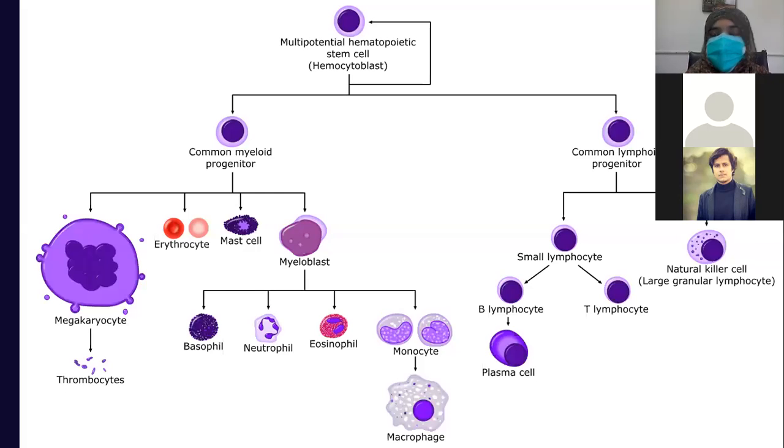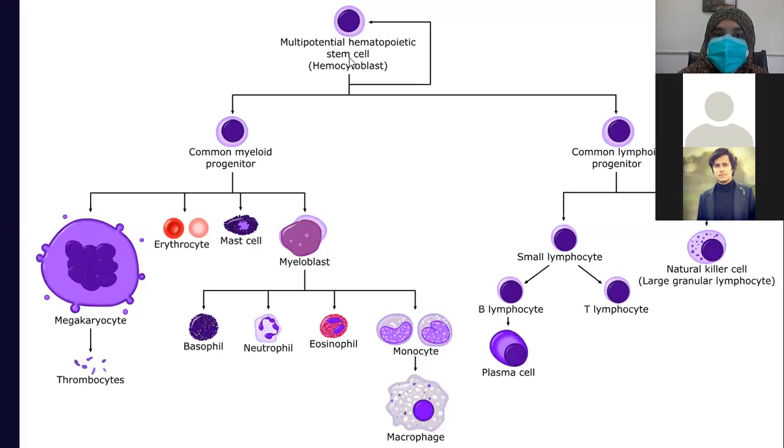So how does hemopoiesis occur? In adults, the multipotent hemopoietic stem cells are responsible for the production of all the blood cell lines. So remember this word, multipotent hemopoietic stem cell. The stem cell gives rise to all the blood cells. If the stem cell differentiates into common myeloid progenitor, it will give rise to all the cells except lymphocytes, because lymphocytes originate from common lymphoid progenitor.